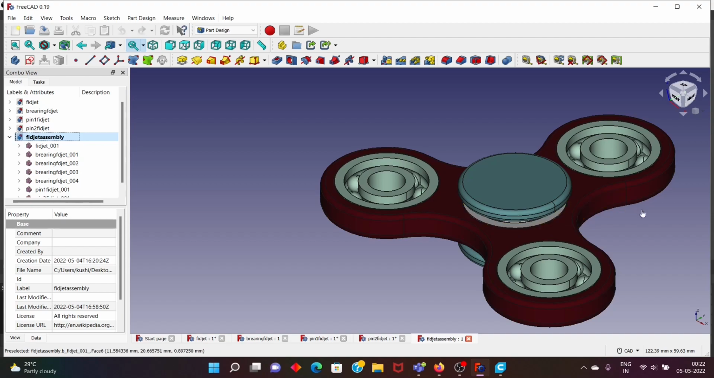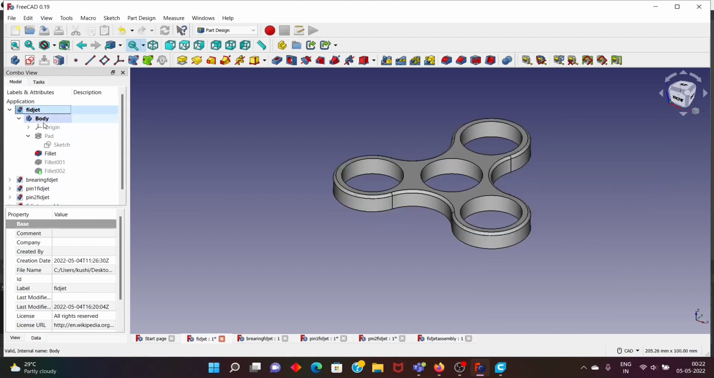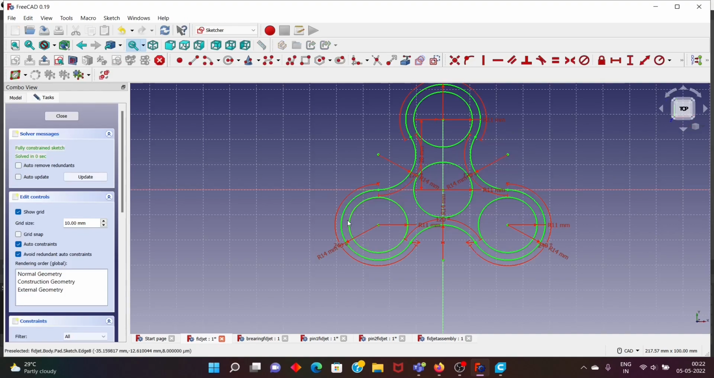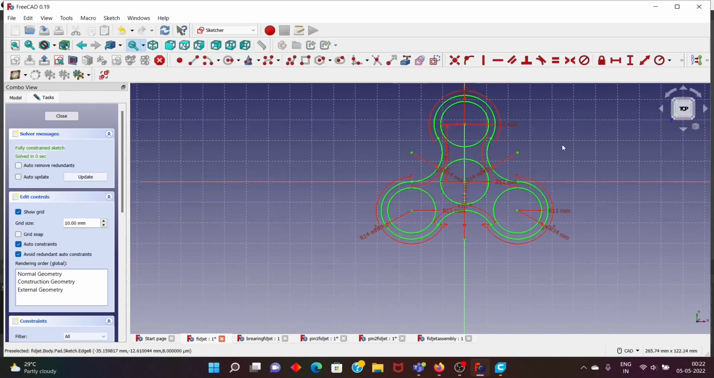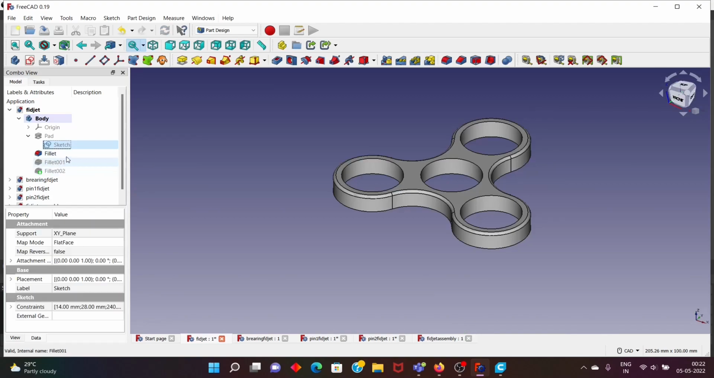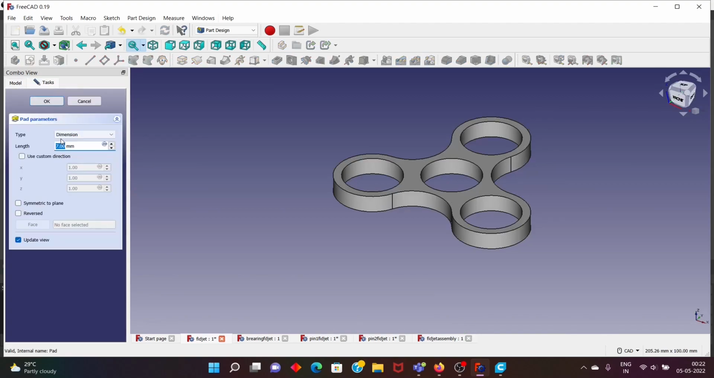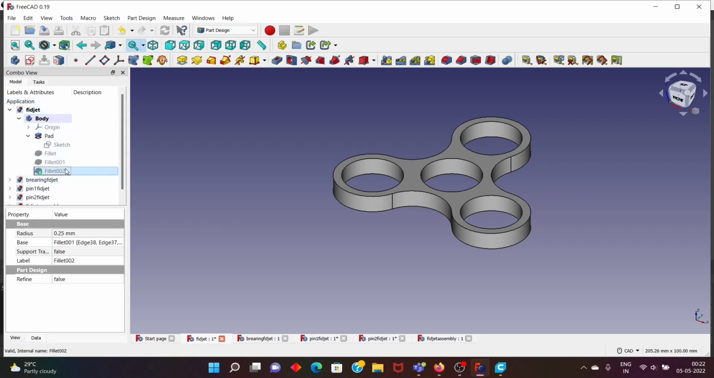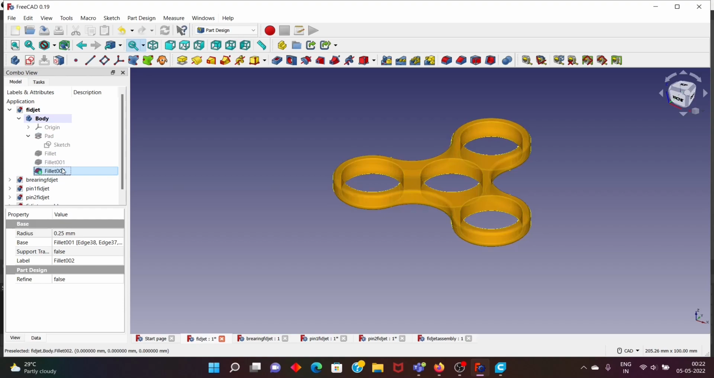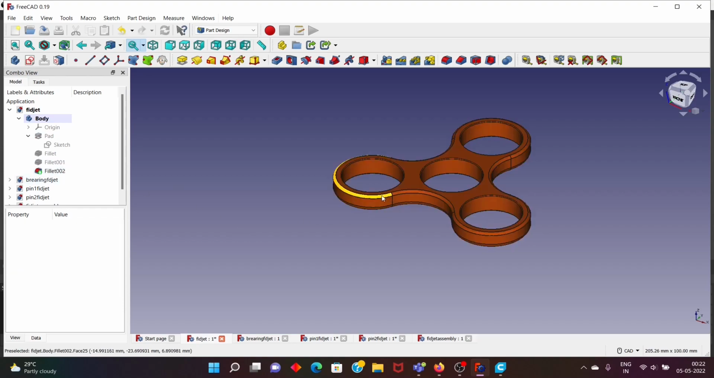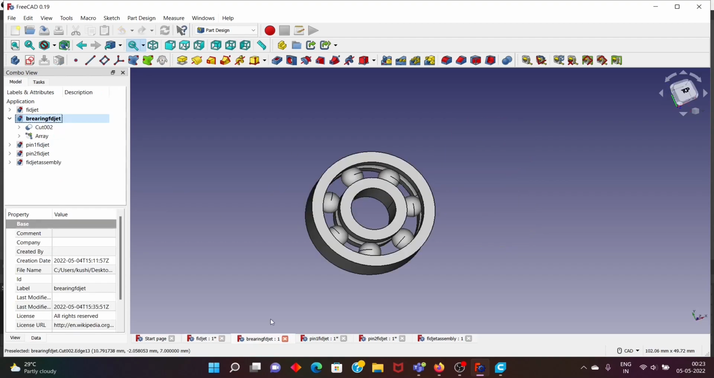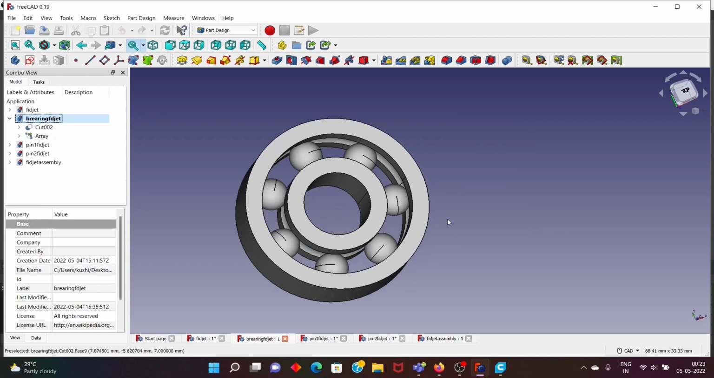Today I am going to present the 3D model of a fidget spinner which I have made using the Freecad. Firstly, I have made the body of the fidget spinner using the sketch option of following dimensions, and then I have used the pad feature to make the body into 3D. And next, I have used the fillet option to create smooth edges to make the fidget spinner look better. The second thing I made is the bearings.